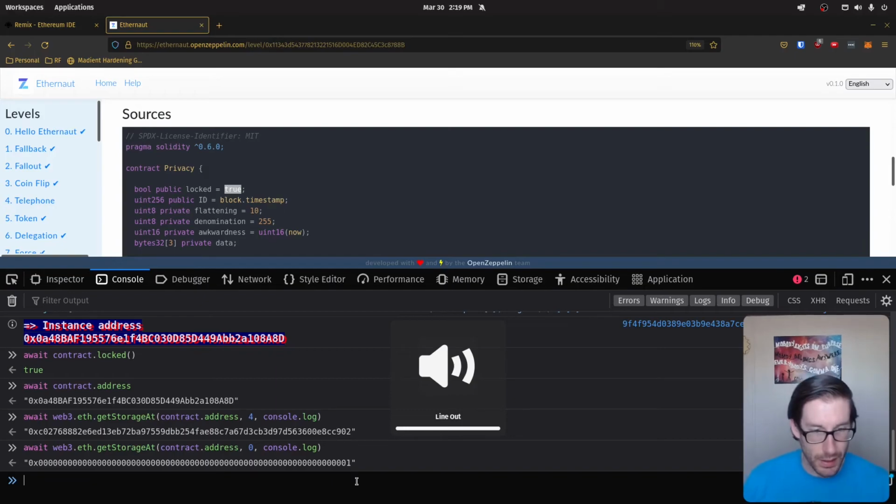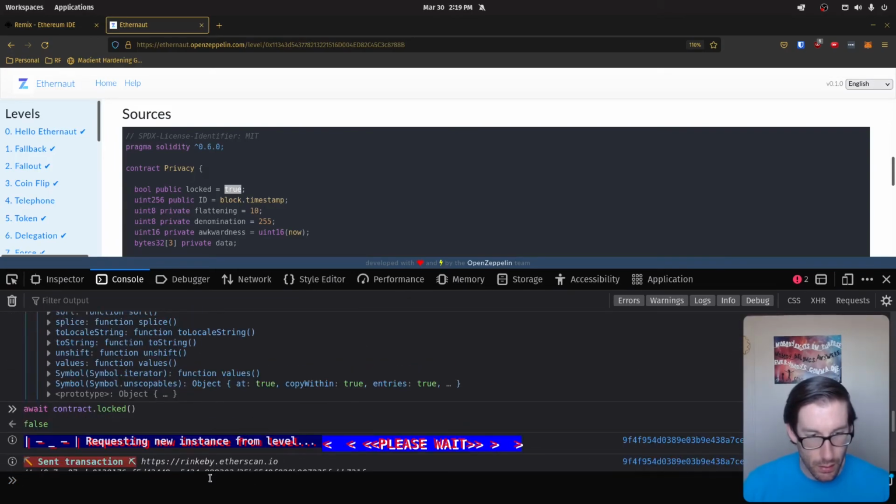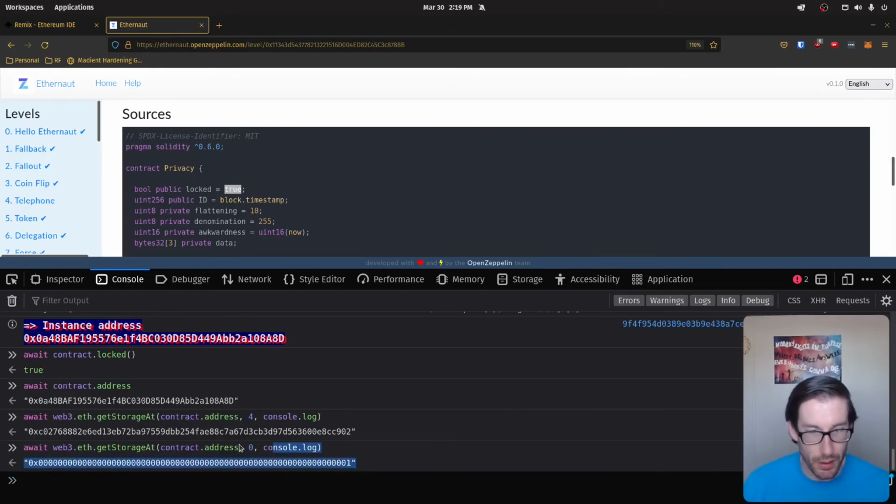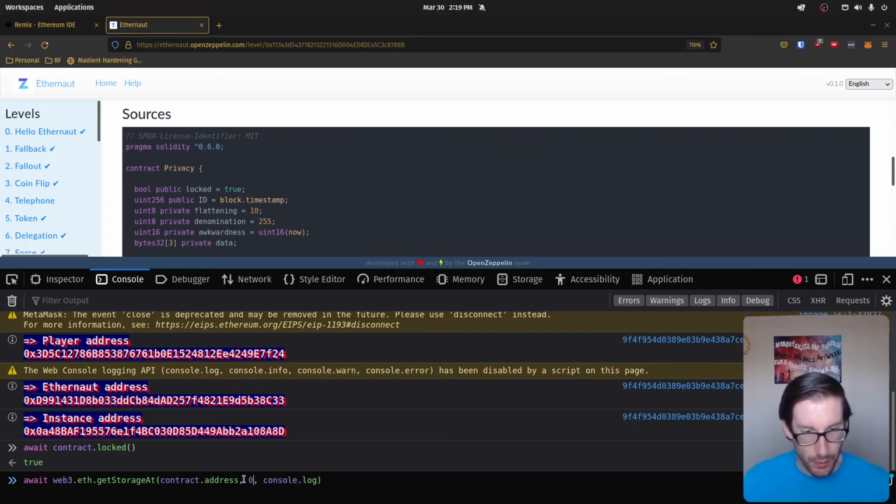Now if we do this again, if my computer wants to play nice, maybe we won't. Well, if my computer would let me do what I wanted to do, I would show you, but it's not allowing me. So imagine if you iterated through all of these, you would get to a point where you saw that there was slot 5. And internet, we're going to figure this out, because if it doesn't work, then we can't solve the challenge. All right, so it's working again.